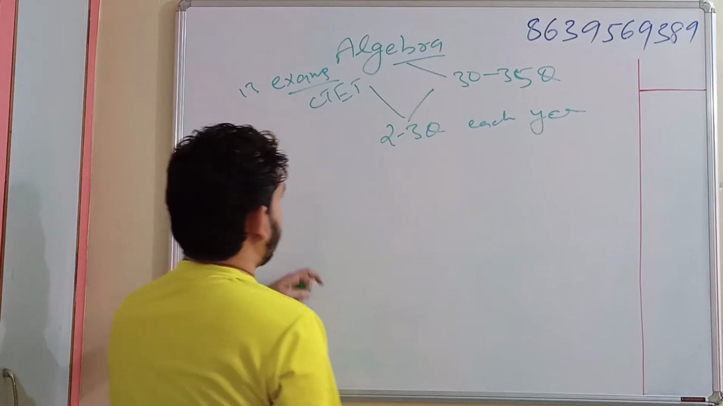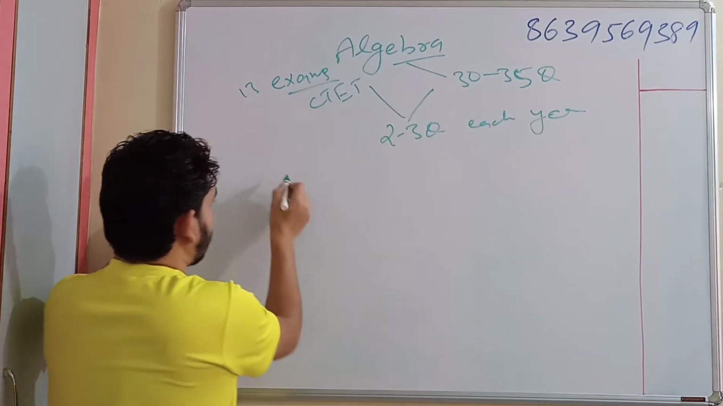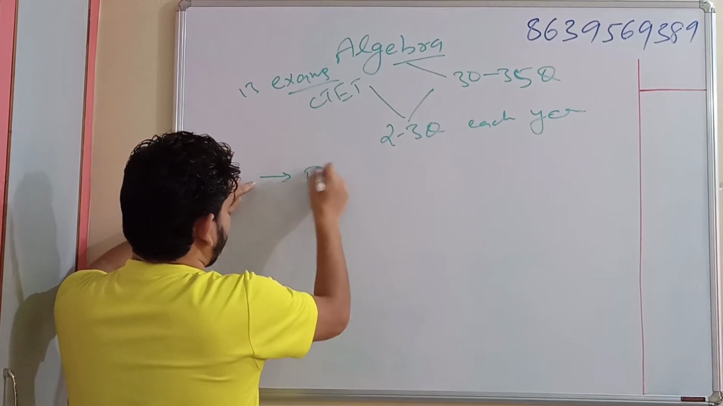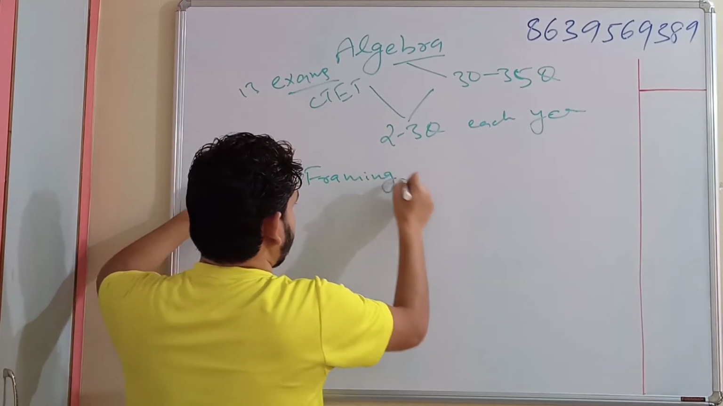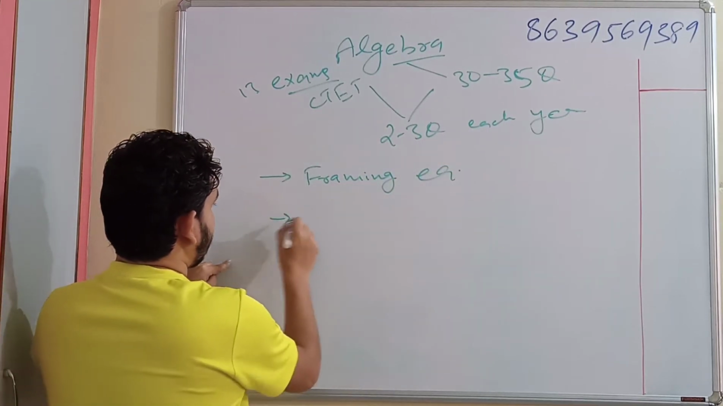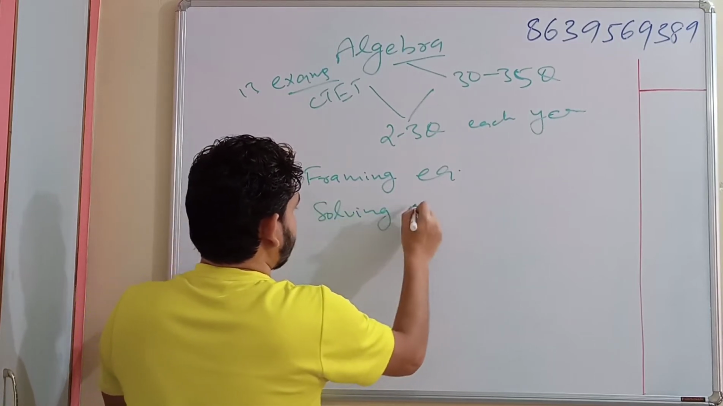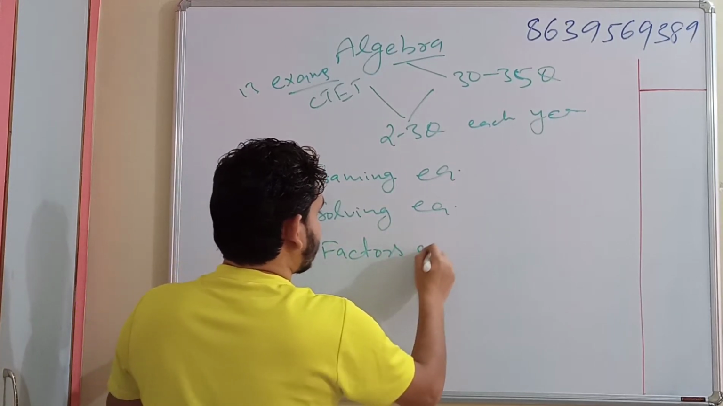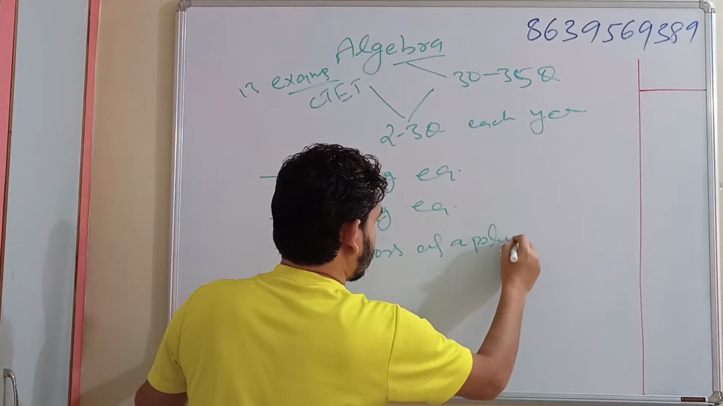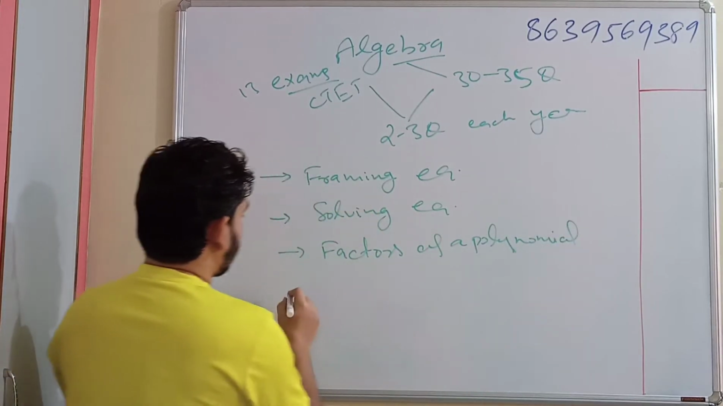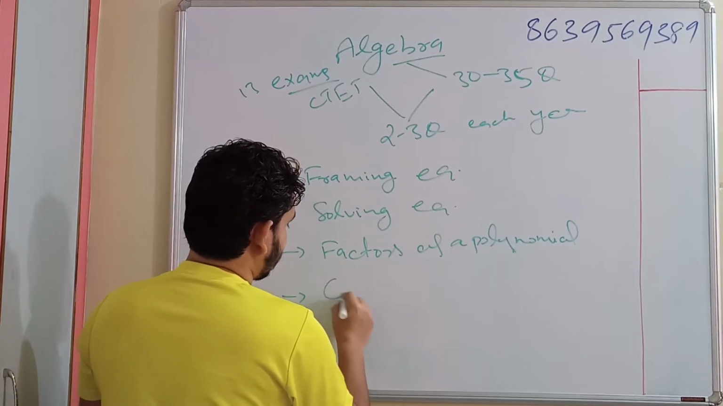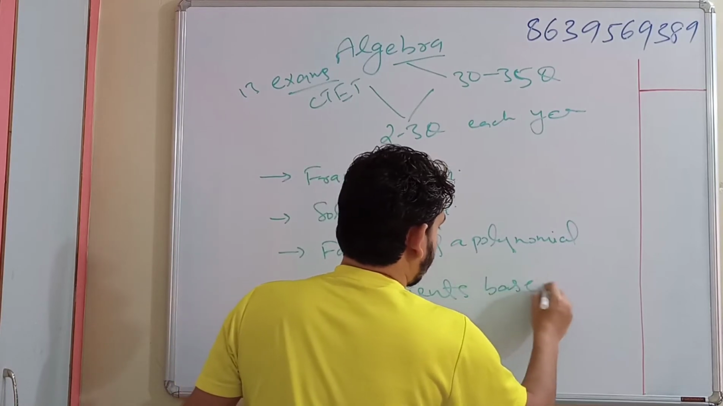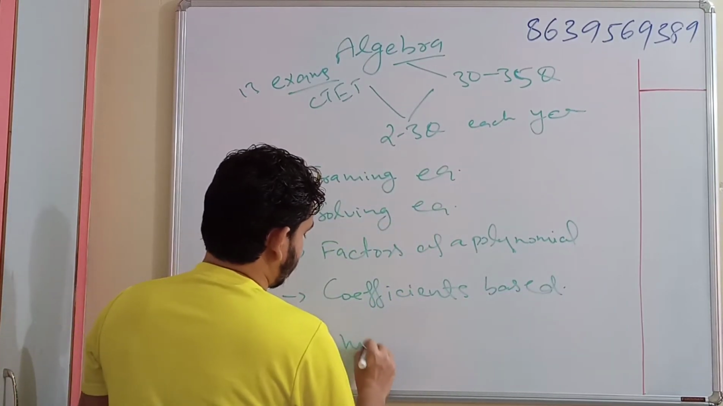In every exam, but these questions have not come from one topic, they have come from different topics. One subtopic is framing equation. Second, solving an equation. Third, factors of a polynomial. And fourth, that is coefficient based. And the fifth one is miscellaneous.